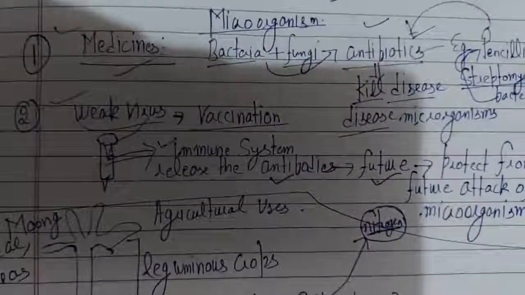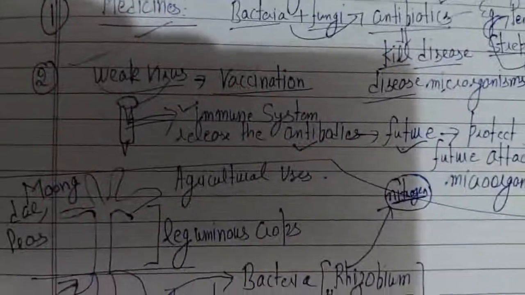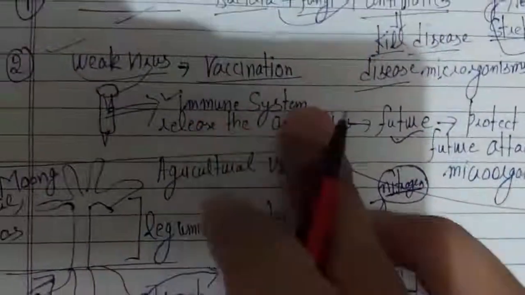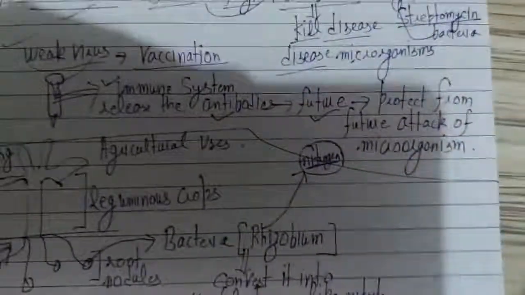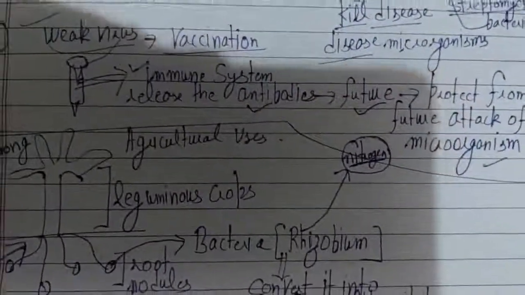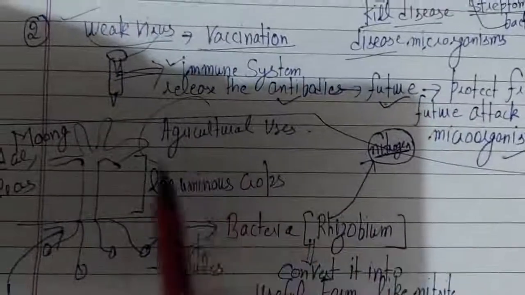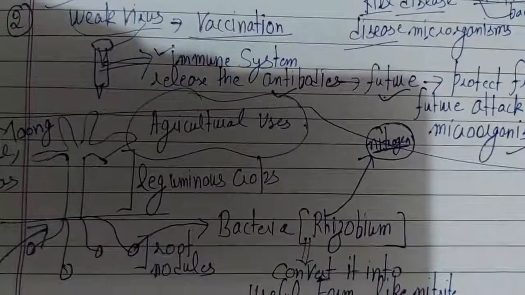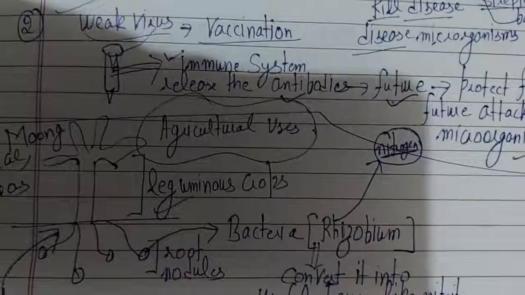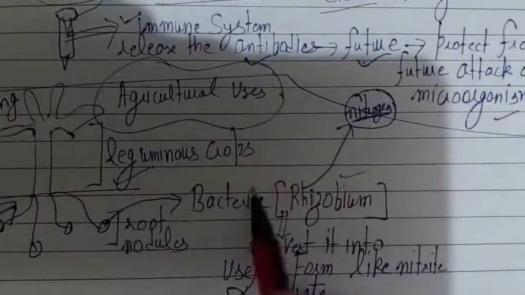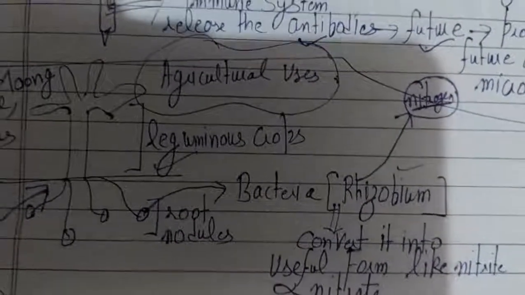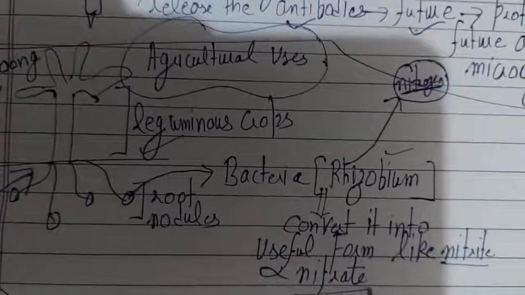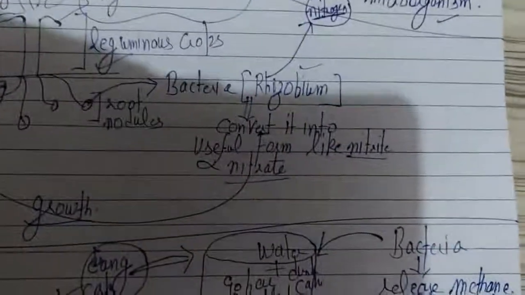Even the vaccine is prepared with the help of a weak virus that will activate our immune system and release antibodies and prevent our body from future attack of the harmful microorganism. And microorganisms are also helpful in agriculture in the concept of leguminous crops, where rhizobium bacteria live in the root nodules. They absorb nitrogen from the air and convert it into nitrite and nitrate and give it to the plant. And the last concept is gobar gas.